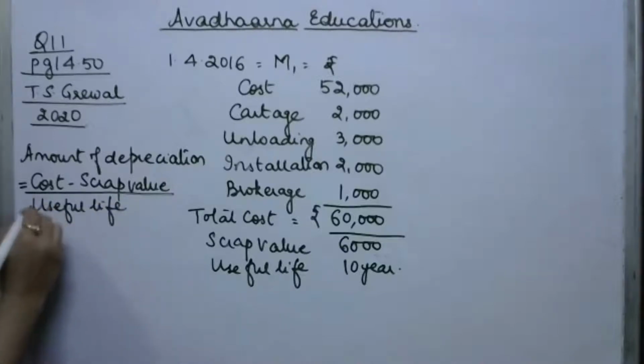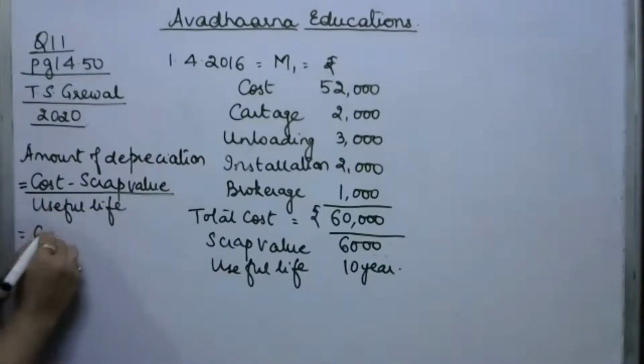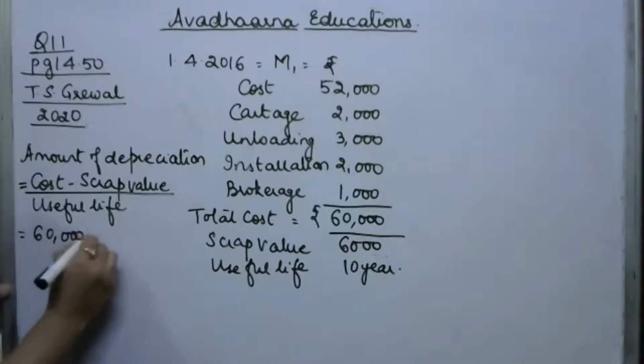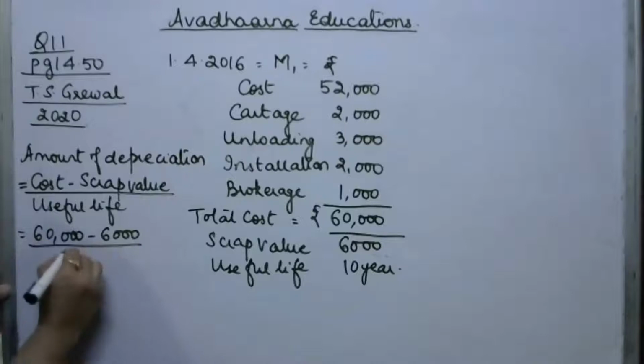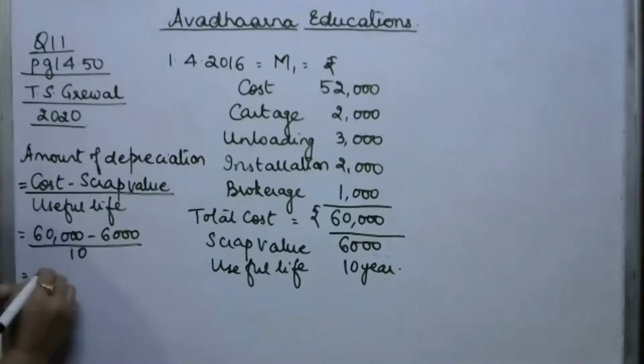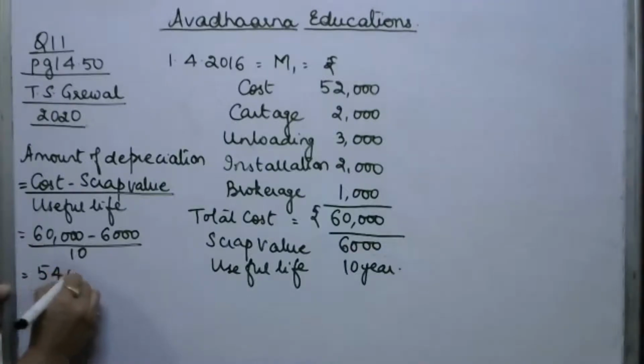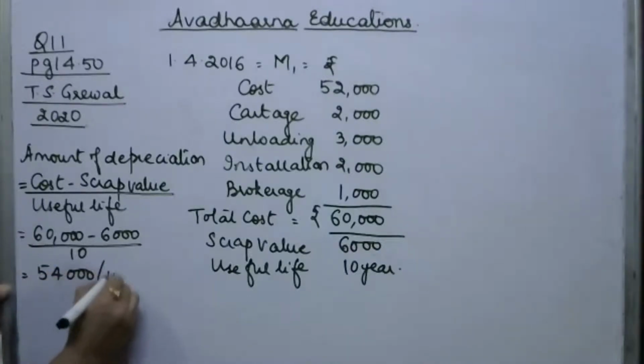Substituting, cost is 60,000, scrap value 6,000, useful life 10 years. So we get 54,000 divided by 10.